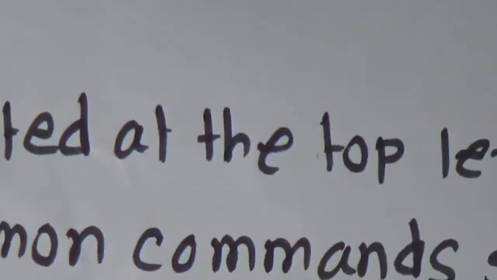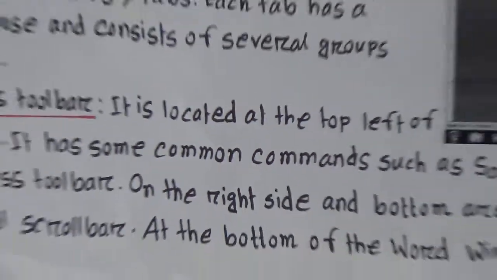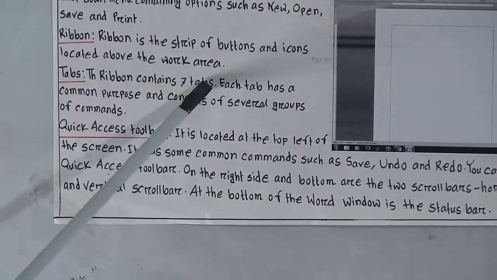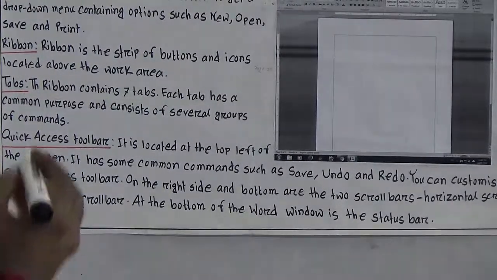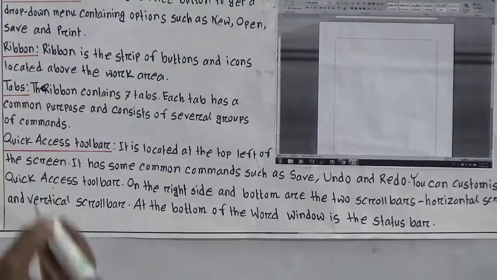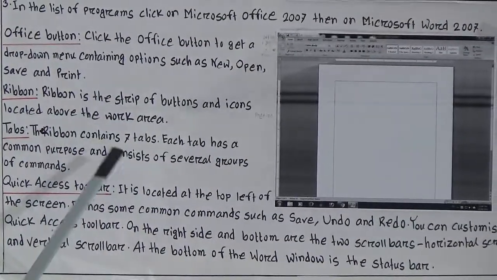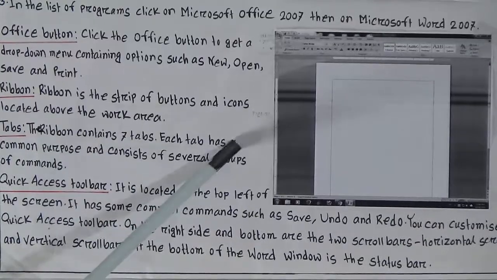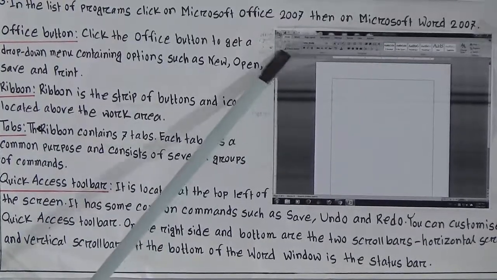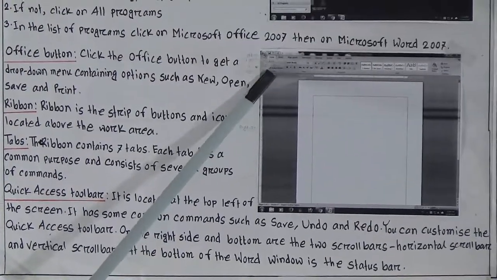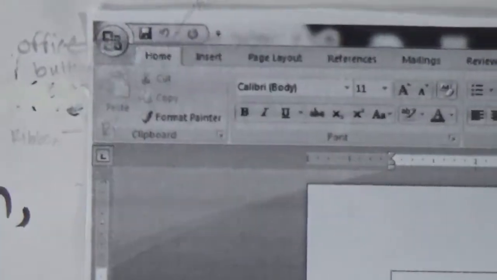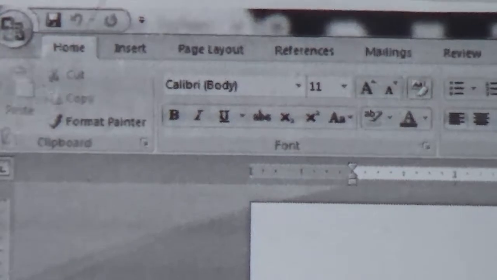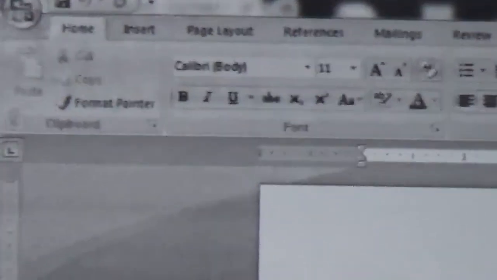Located above the work area, tabs. The ribbon contains 7 tabs. Each tab has a common purpose. Look here, tab, that means the home tab here. After going here you will find Home, that means Home represents the home tab. The ribbon contains 7 tabs. Each tab has a common purpose and consists of several groups of commands.